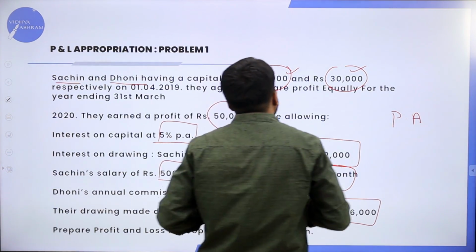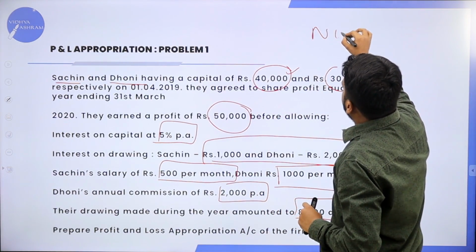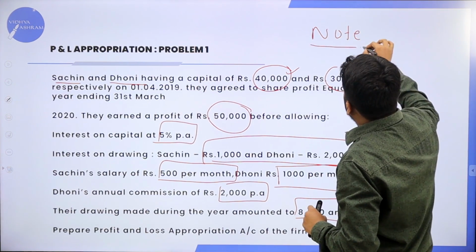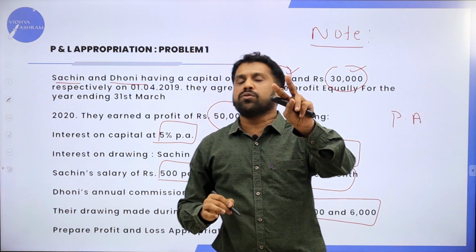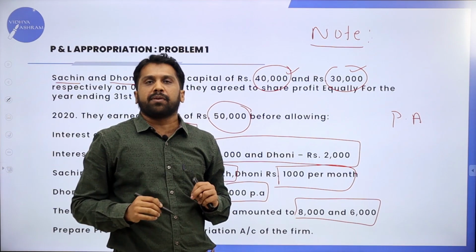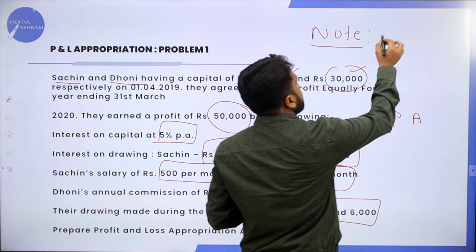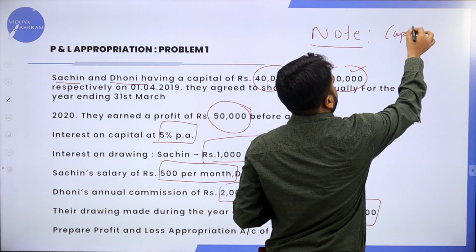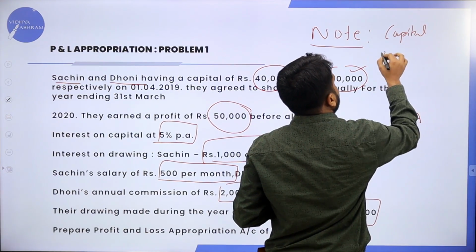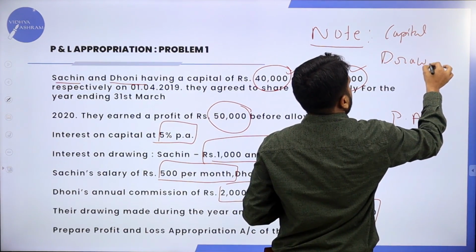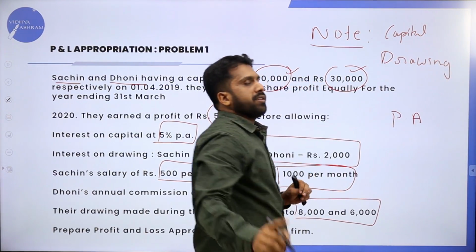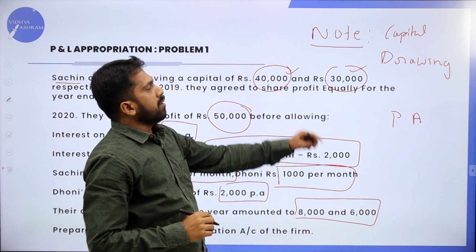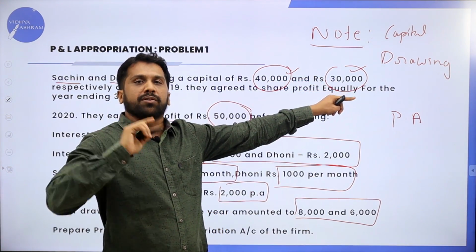Now, what are the important points we have to remember before doing the problem? Two things you have to remember. What are the two things? One is capital and the second one is drawing.